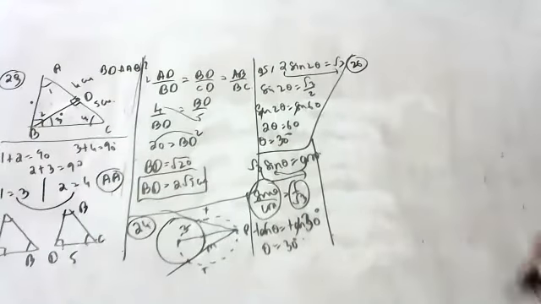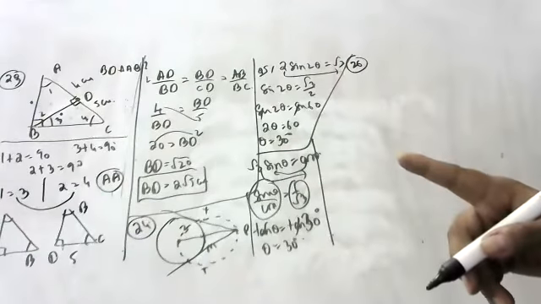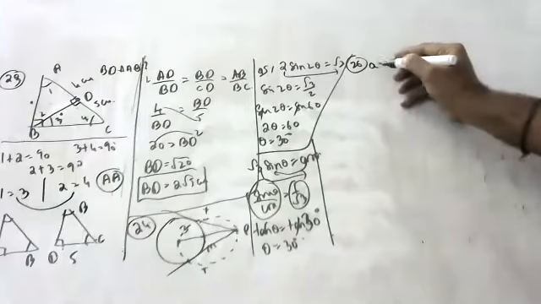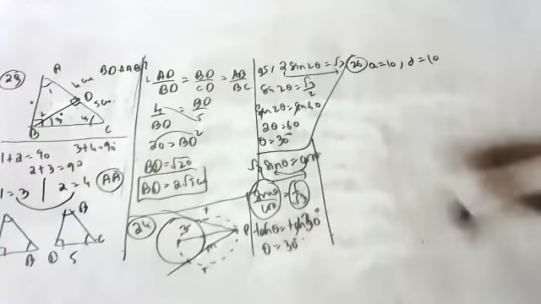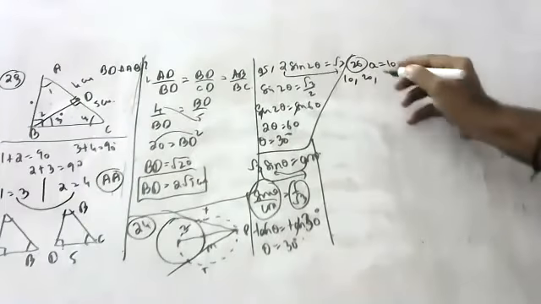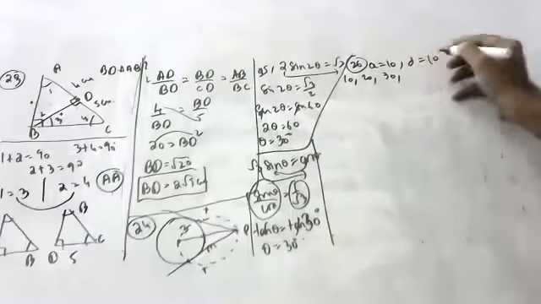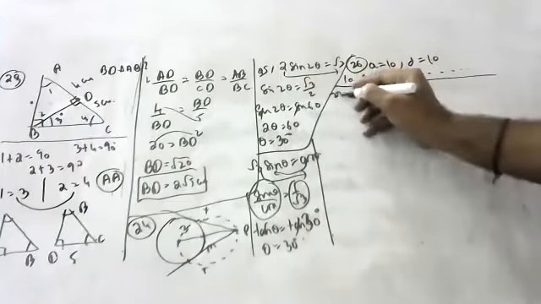The question is: write the first 4 terms of the AP whose first term and common difference are given, A is equal to 10 and D is equal to 10. Very easy question. The first term is 10, the second term is 10 plus 10, that is 20, the third term is 30, the fourth term is 40, and so on.